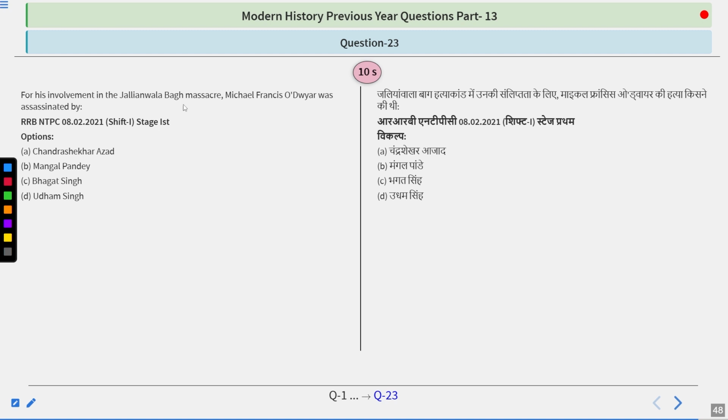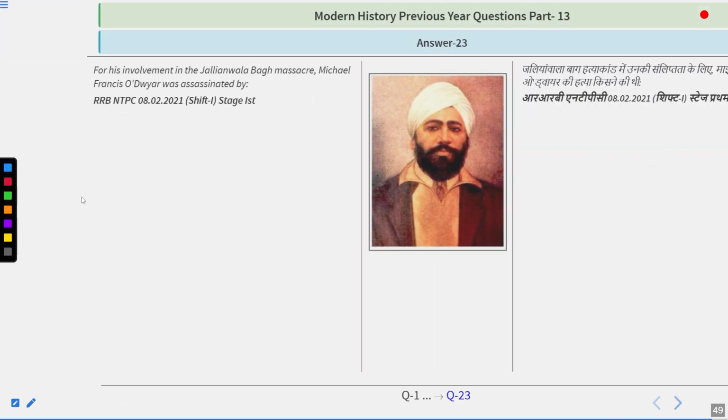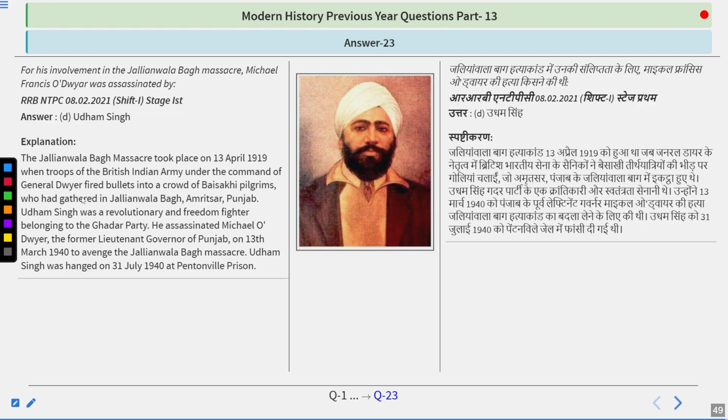For his involvement in the Jallianwala Bagh massacre, Michael Francis O'Dwyer was assassinated by Chandrasekhar Azad, Mangal Pandey, Bhagat Singh, or Udham Singh. Try to think about it. So the answer is Sardar Udham Singh.